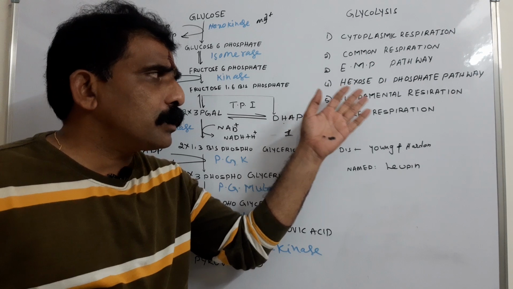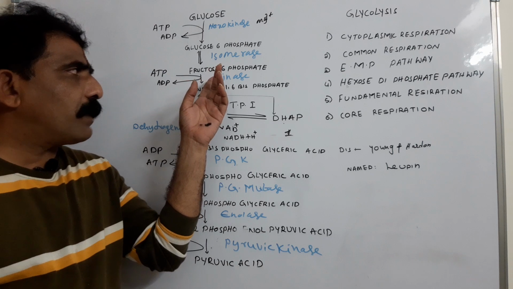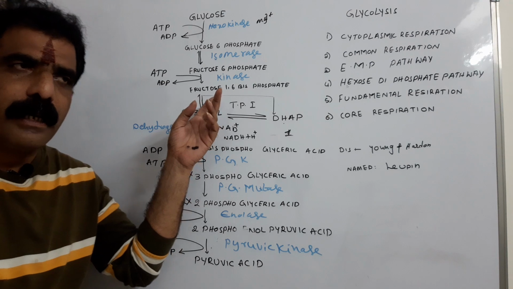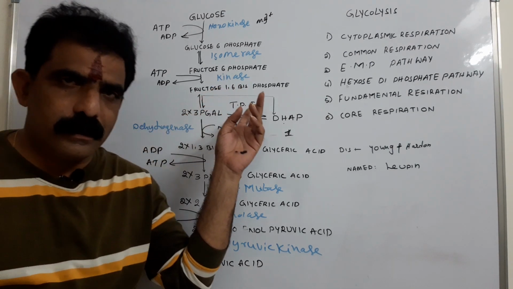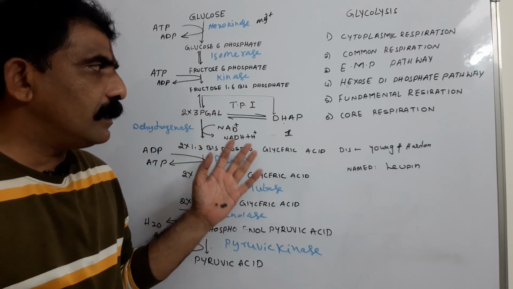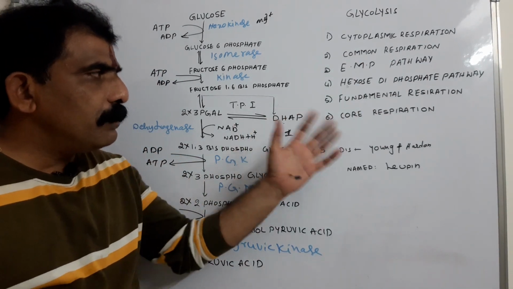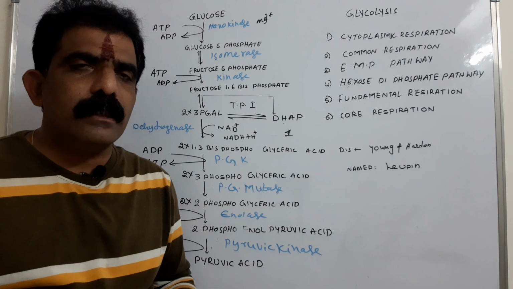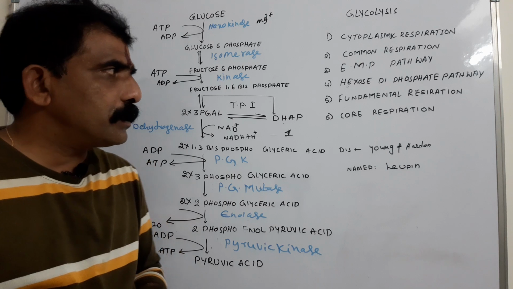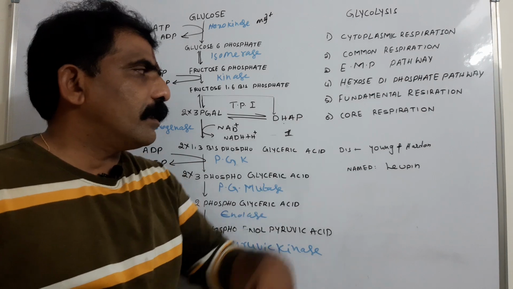The same is called hexose diphosphate pathway, because fructose 1,6-bisphosphate, a hexose diphosphate, is formed as an intermediate of the glycolysis. As the hexose diphosphate results in the pathway, it is also referred to as hexose diphosphate pathway. And the same is called fundamental respiration, because it is the basic first step of any respiration, either aerobic or anaerobic. As it is the basic step, it is referred to as fundamental respiration.